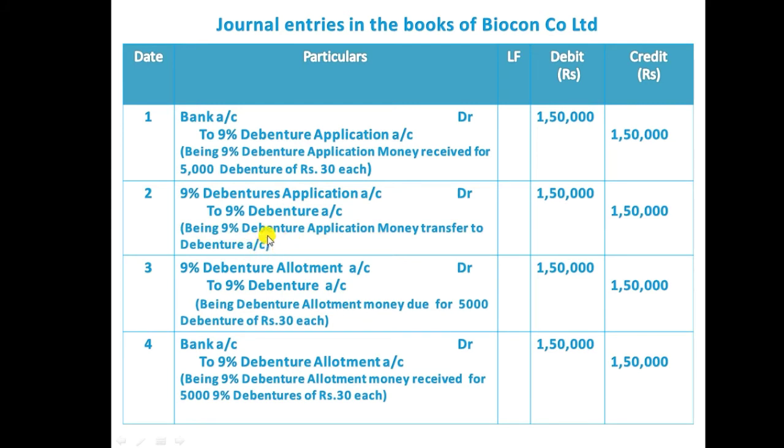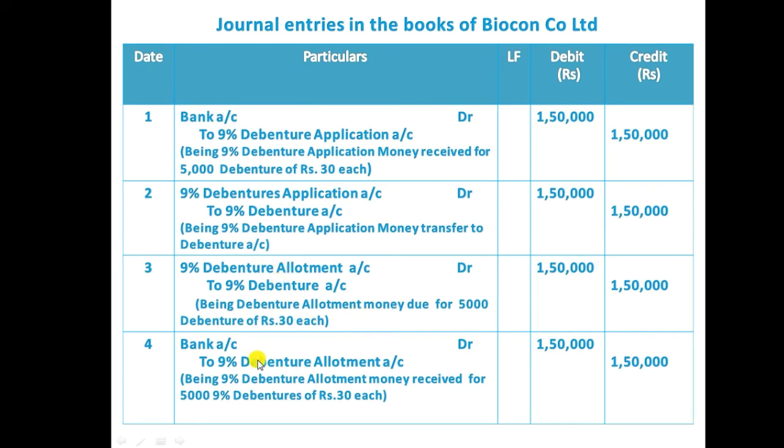After collecting application money, the company is going to collect the second installment as allotment. After receiving applications, the company will allot the debentures. After allotment, the debenture holder should pay the second installment. So 9% debenture allotment account debit to 9% debenture account 1,50,000, being debenture allotment money due for 5,000 debentures of rupees 30 each. So the company transferred the allotment money to the debenture account as due.